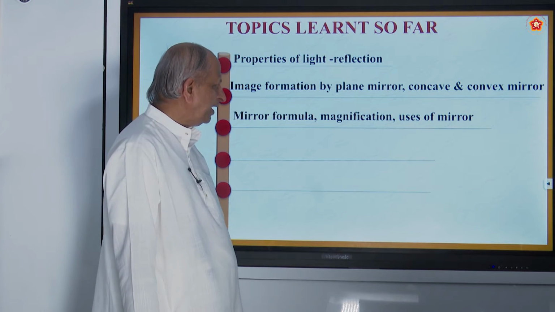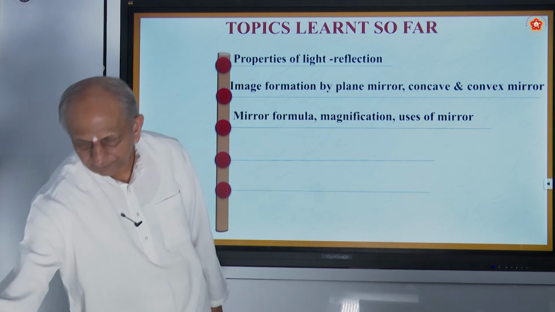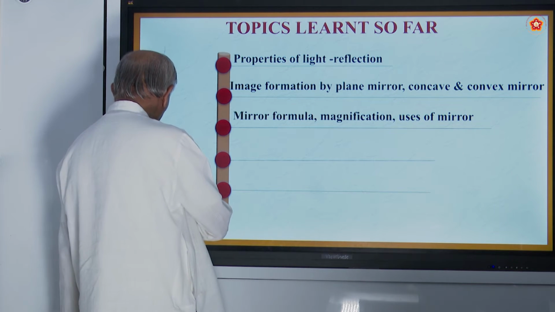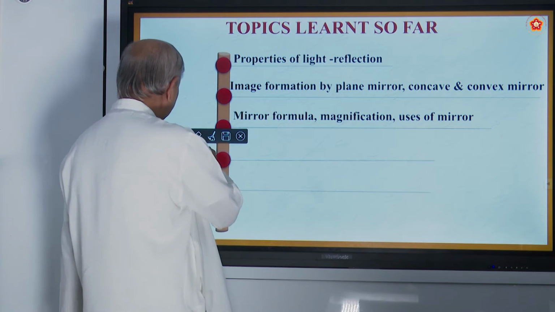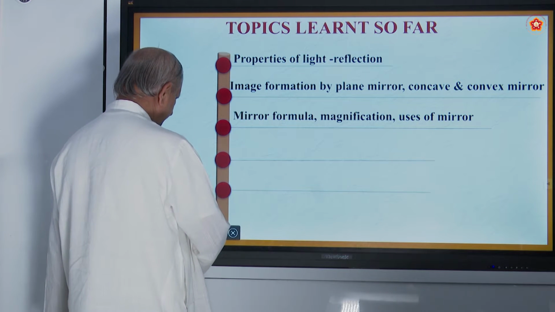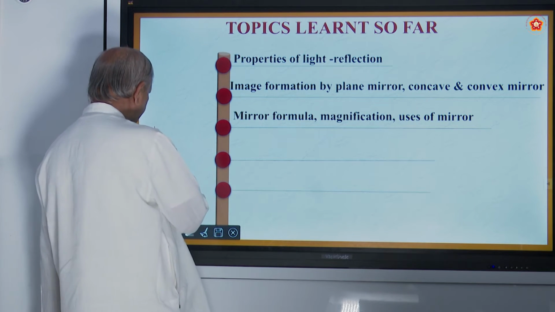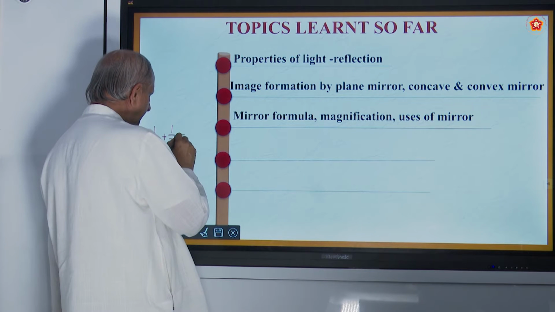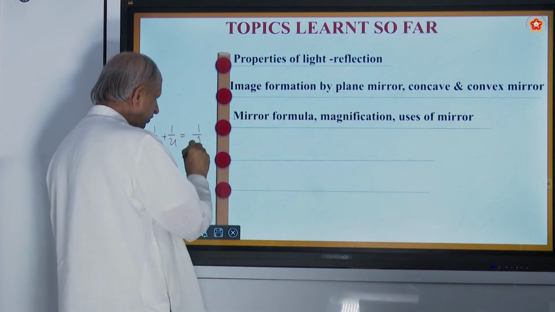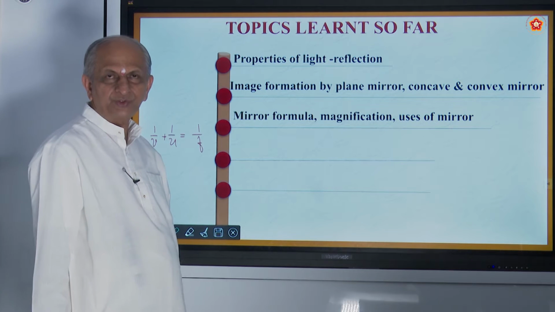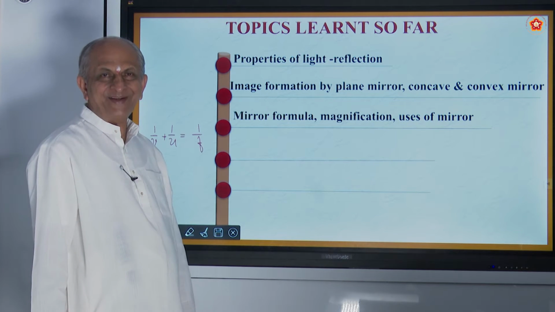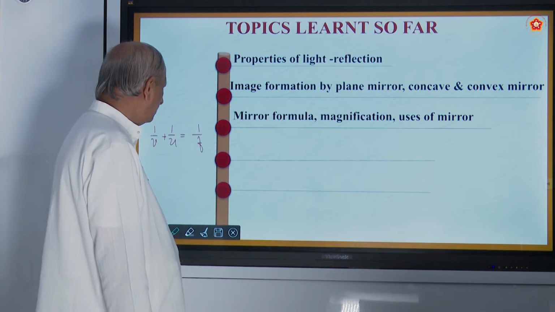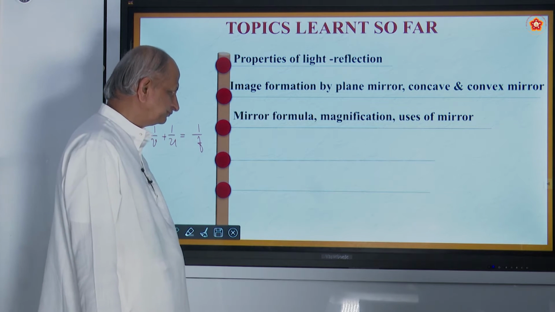And the mirror formula: 1/v + 1/u = 1/f. That is called the mirror formula. What is v? v is the image distance. What is u? u is called the object distance. What is f? f is called the focal length.